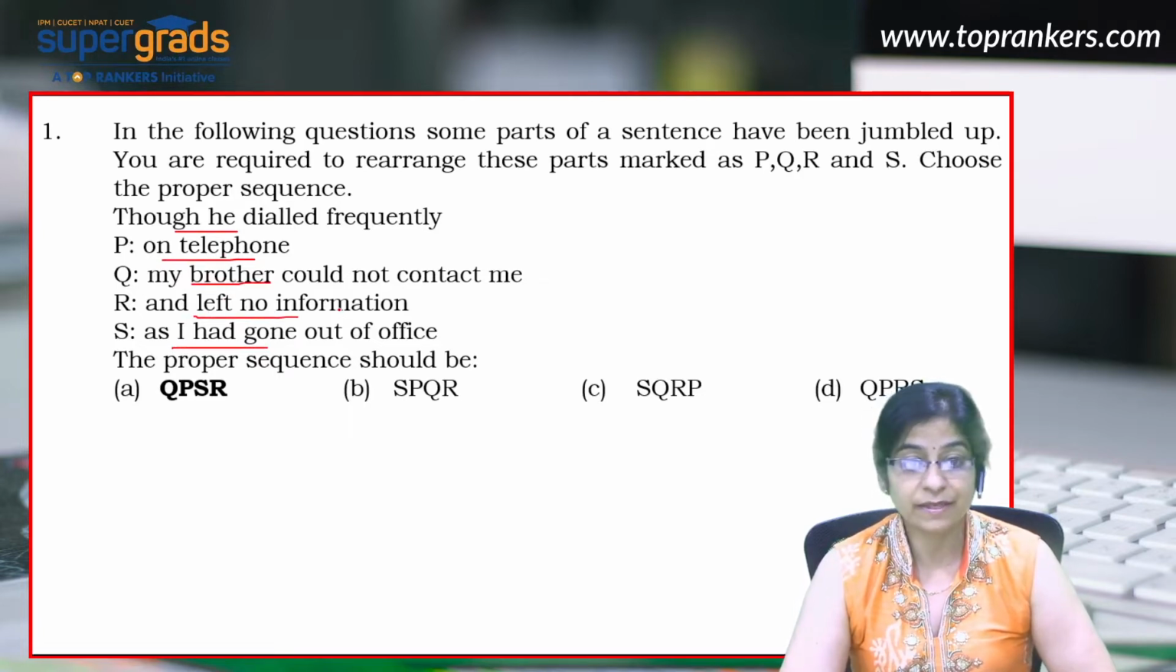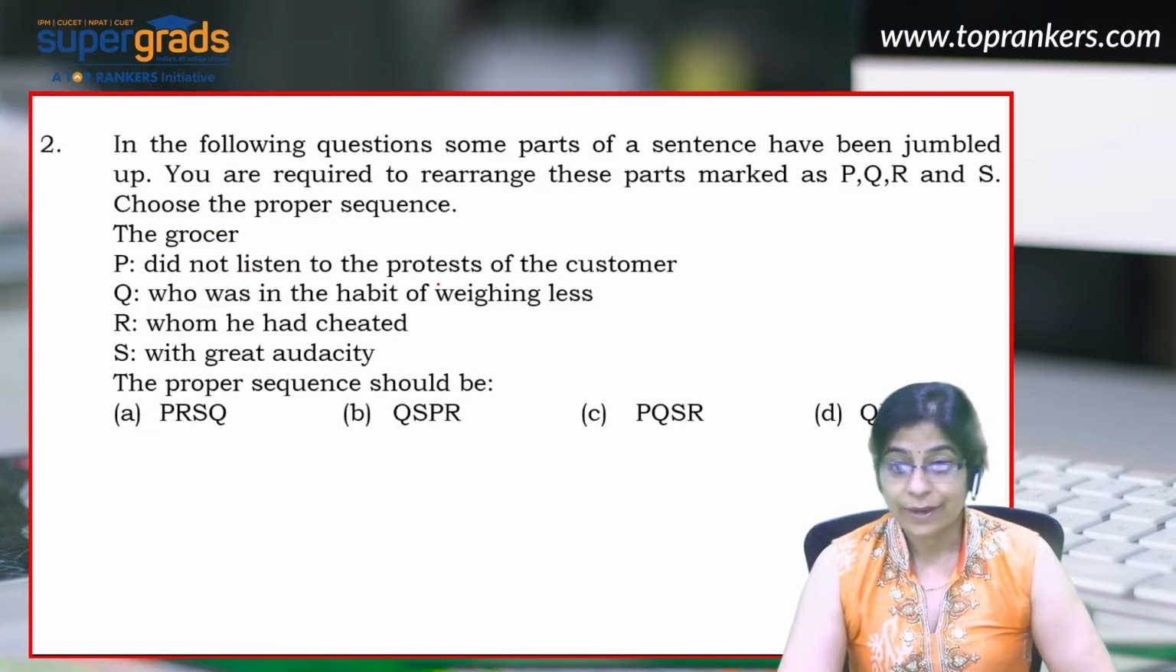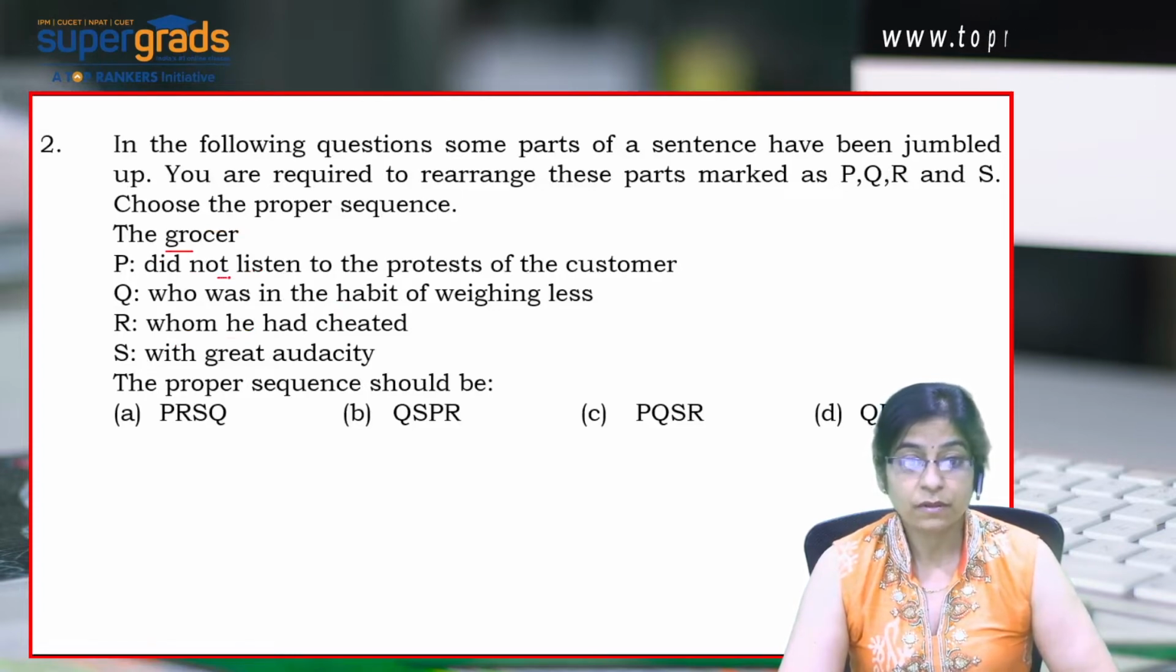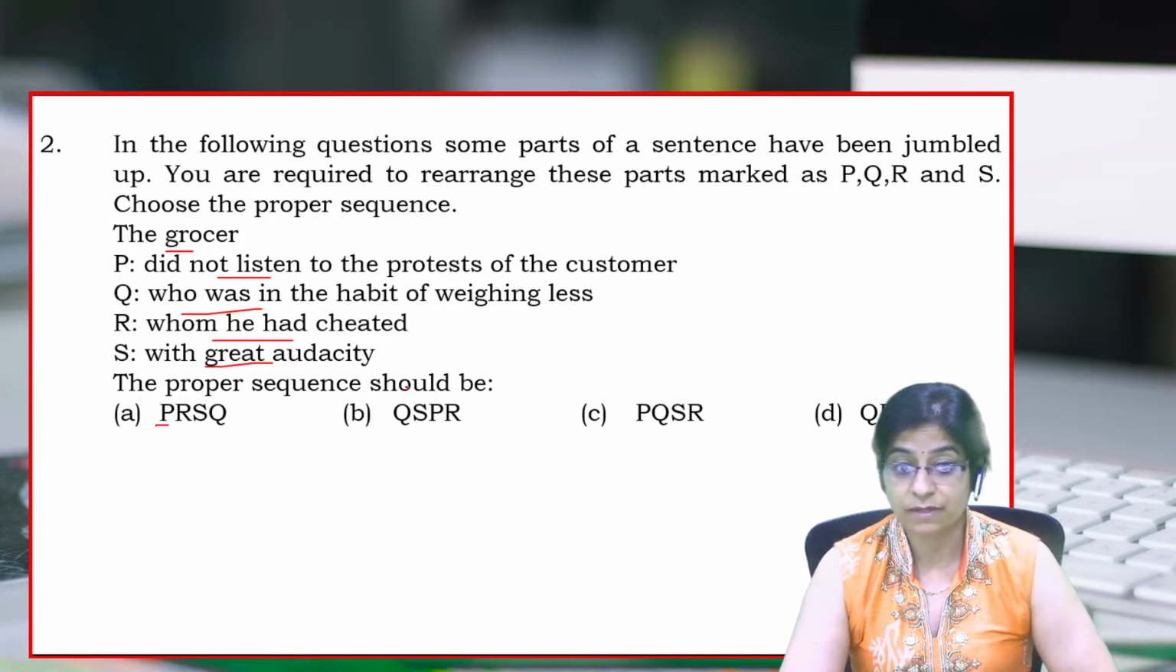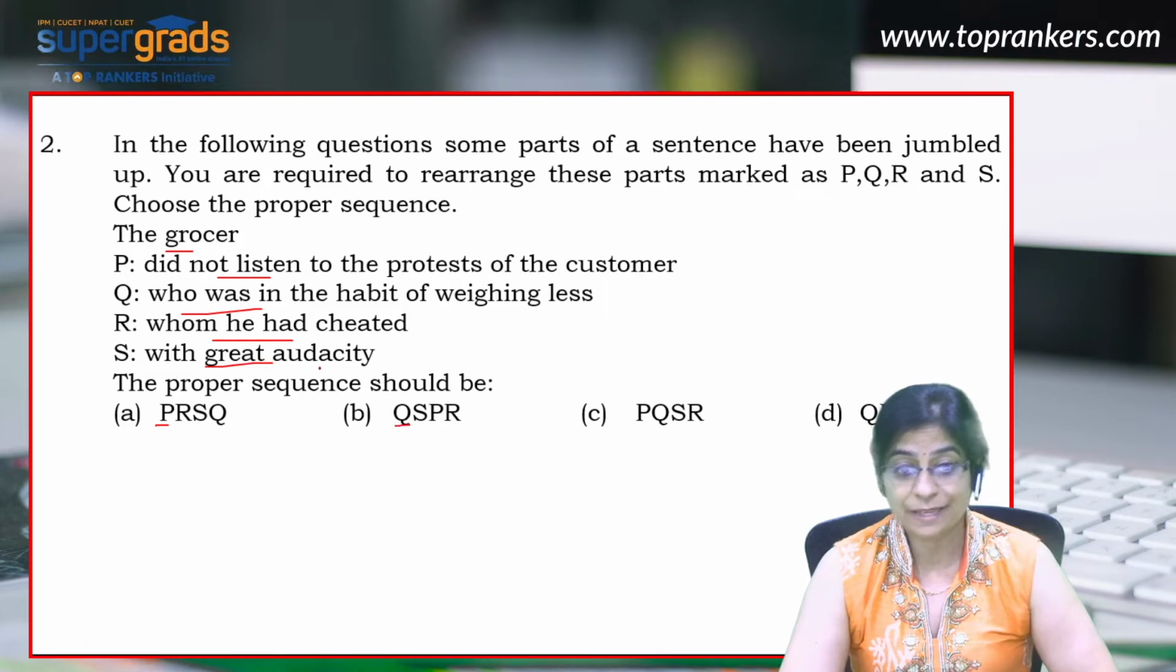Now let's look at the second question. Well, it's again another question based on parajumble. The grocer did not listen to the protest of the customer who was in the habit of weighing less, whom he had cheated with great audacity. Now, let's begin with the answer choices. Now, what if I place P after the grocer? The grocer did not listen to the protest of the customer. What if I place Q? Who was in the habit of weighing less?